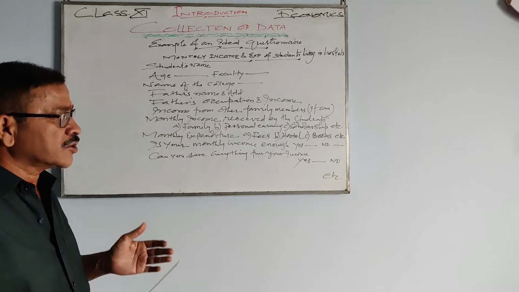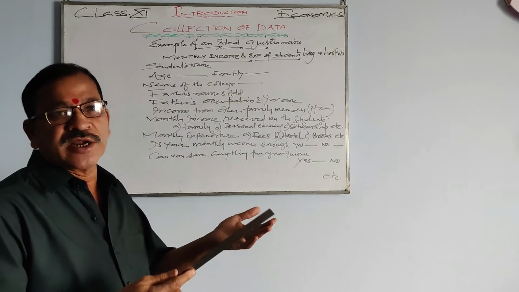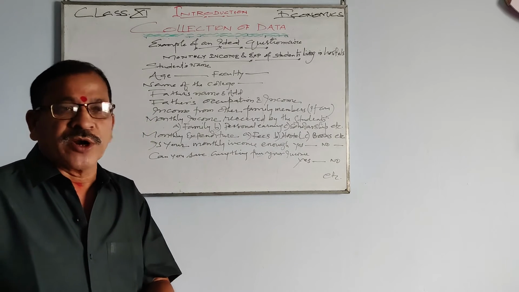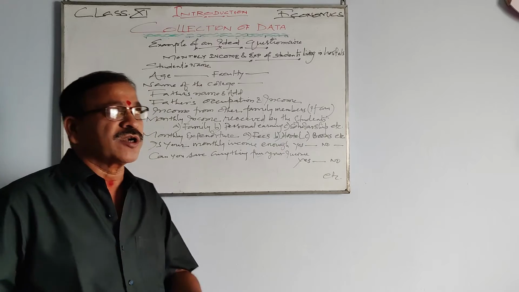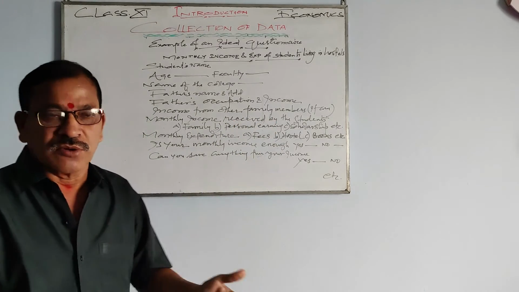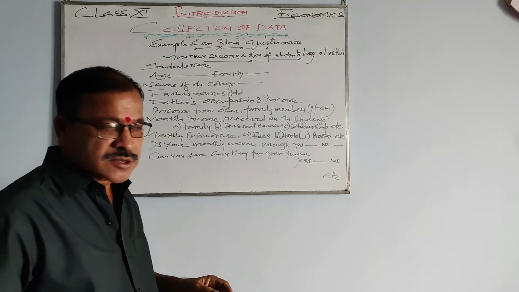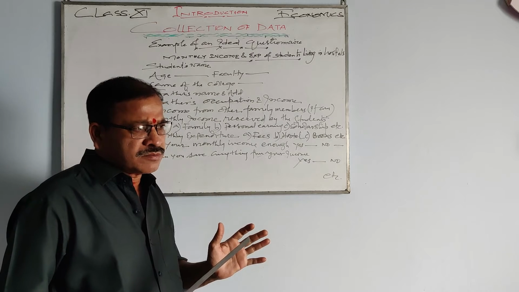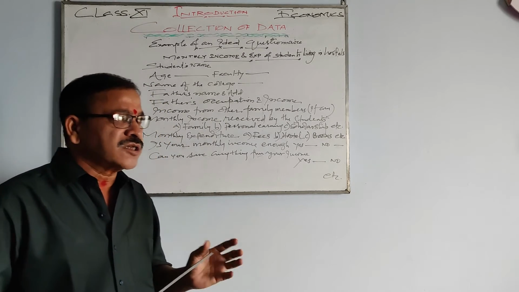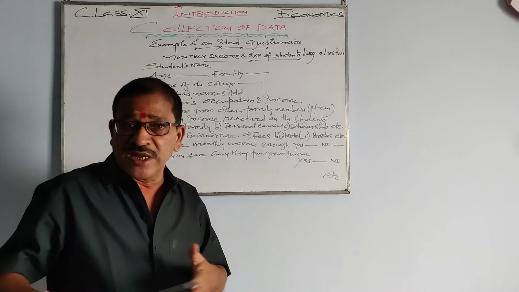The questionnaire should be logical. First, obviously, we write the name of the student, and the last point comes last. You cannot keep the last point first and the first point last. There should be a logical order of all the questions. The main concern while preparing the questionnaire is that it should be decent, simple, to the point, and the answer should not be lengthy.